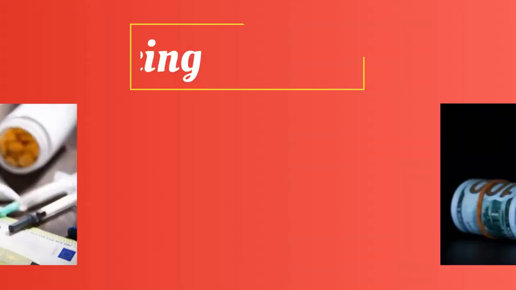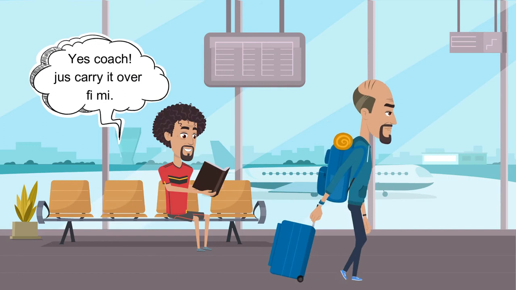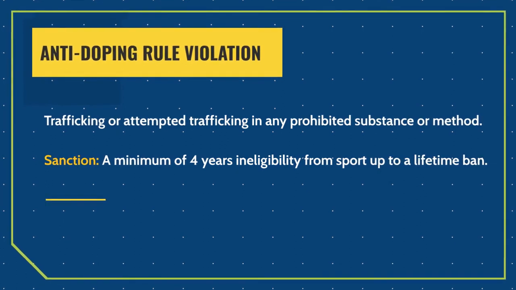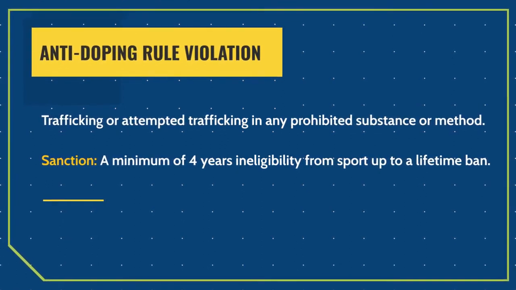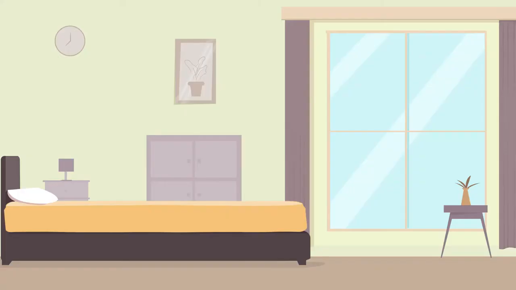Trafficking or attempted trafficking in any prohibited substance or prohibited method is also an anti-doping rule violation. If an athlete attempts to distribute the prohibited substance or prohibited method and is found culpable of this violation, then he or she can be sanctioned.